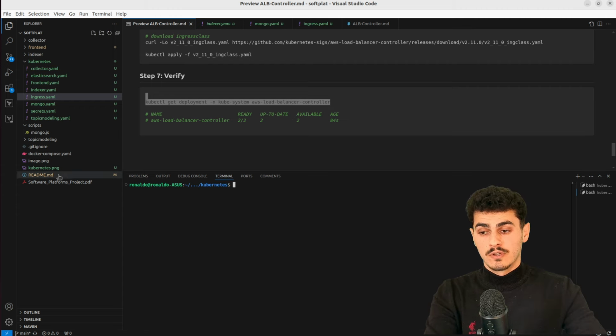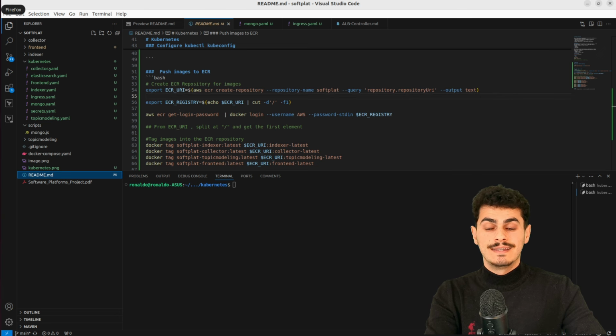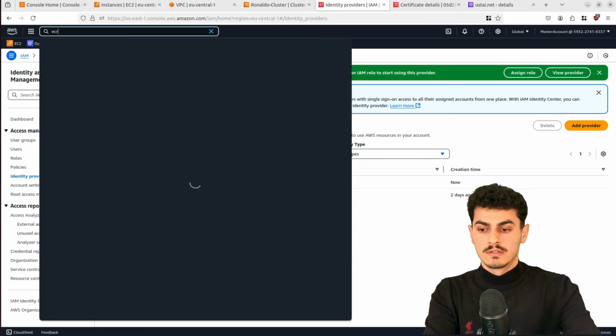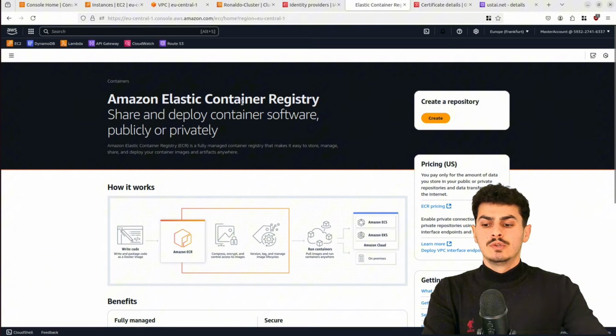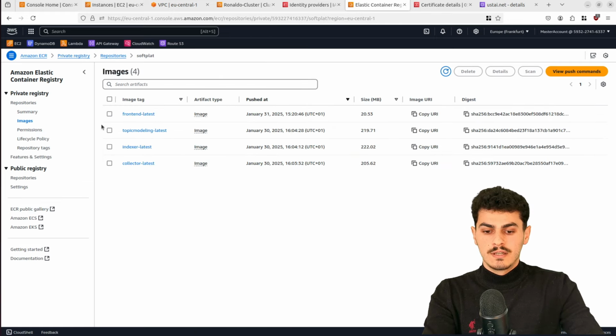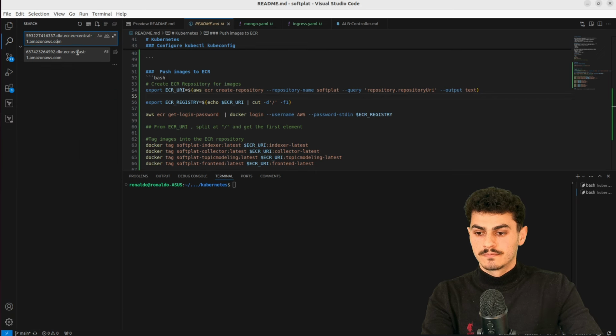But first of all, we need to check if our images are on the ECR. So basically all of our images are on my local host, so we can go to the container registry. In case you're using another repository or registry such as JFrog, you need to modify the images there. But I have my own registry and all my images are in here.